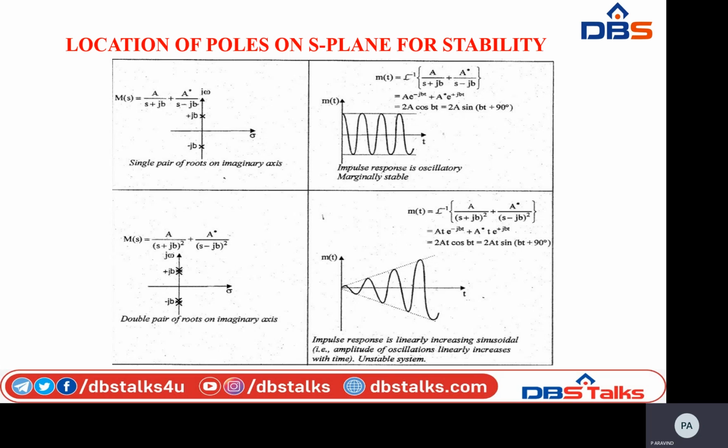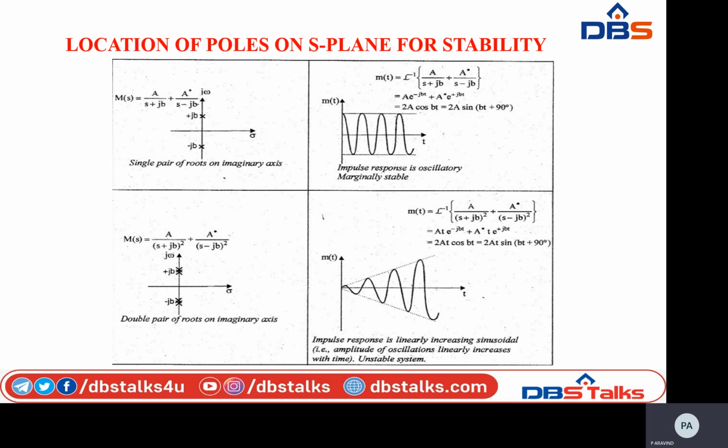So coming to the next one, here my transfer function is M(s) equals A divided by (s plus jb) plus A star divided by (s minus jb). This is my transfer function. So the corresponding roots of this transfer function: here is a single pair of roots, and the roots are present on the imaginary axis.